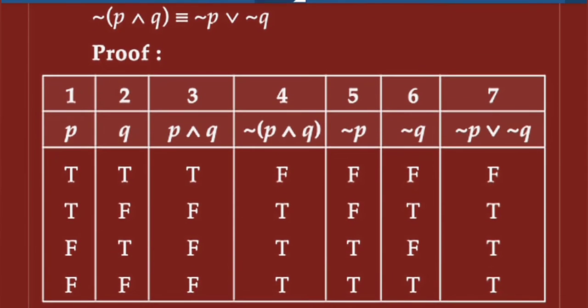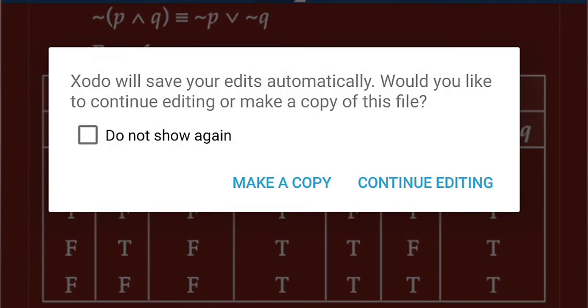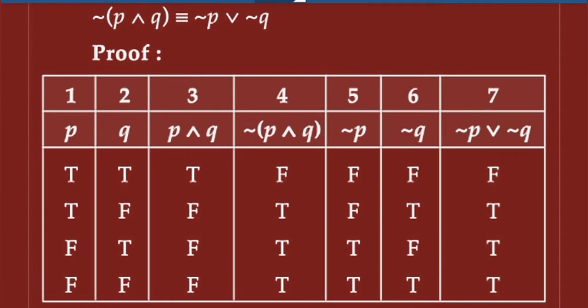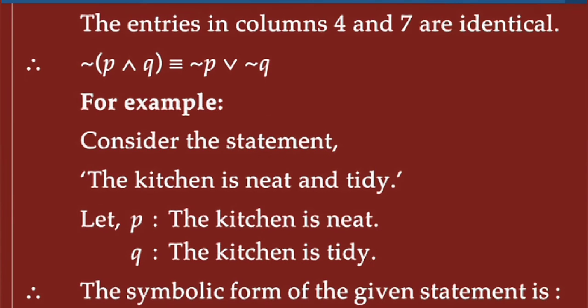And here, see, this statement value, negation of P and Q, this value is similar to this value, meaning LHS and RHS are equivalent. Hence the proof. The entries in column 4 and 7 are identical. Hence the negation of P and Q is equivalent to negation P or negation Q.